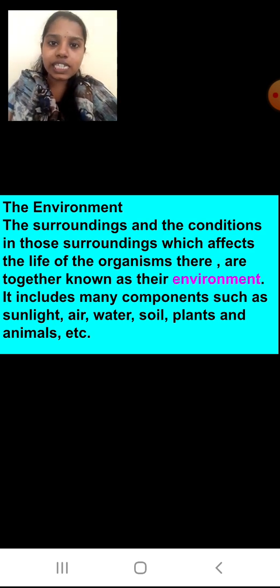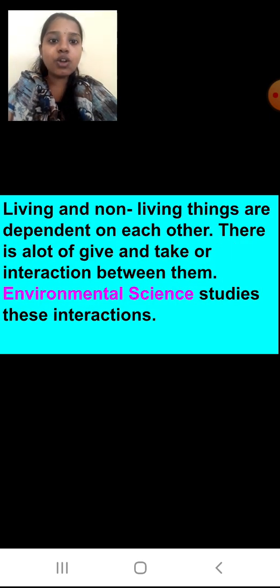So all these things are very important, which are a part of our environment. Okay students, now living and non-living things are dependent on each other. There is a lot of give and take, or interaction, between them. So all the living things and non-living things are always dependent on each other.